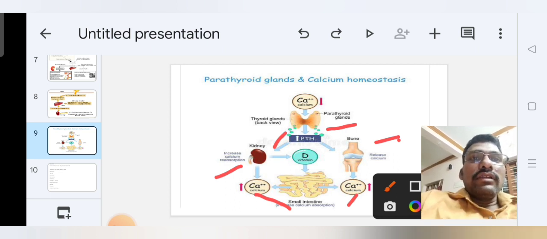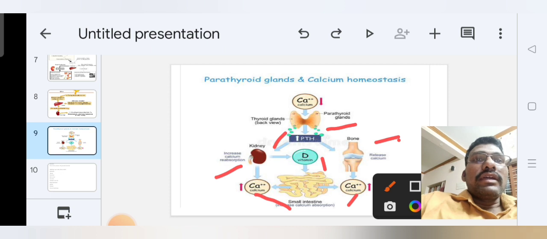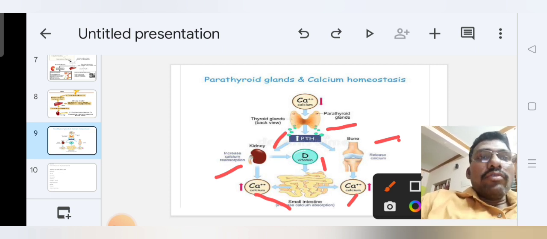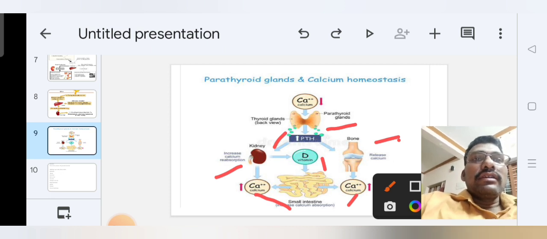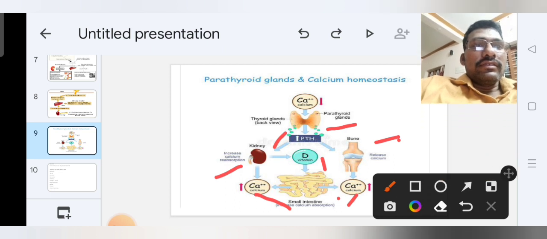Simply, parathyroid hormone activates the kidney, the kidney activates vitamin D function, increasing small intestine calcium absorption and kidney calcium reabsorption. It also activates bone to release calcium, so the blood calcium level increases.